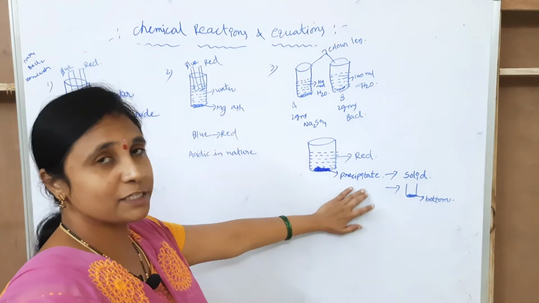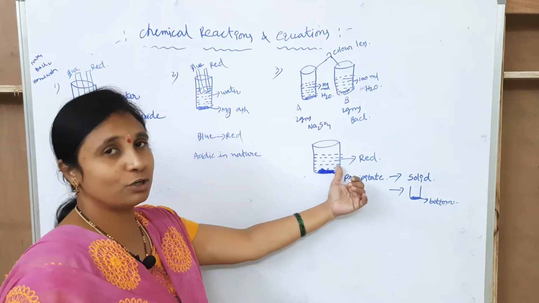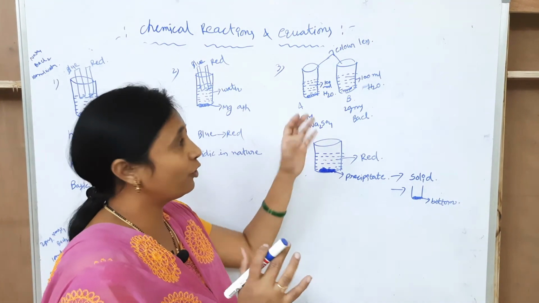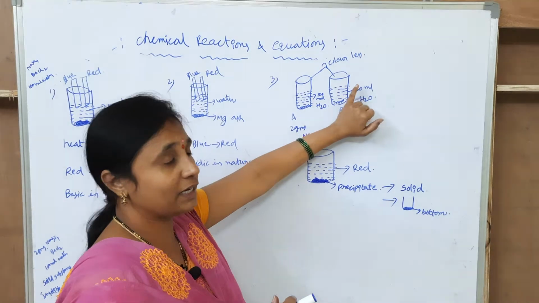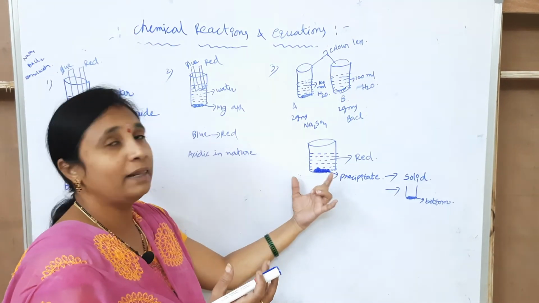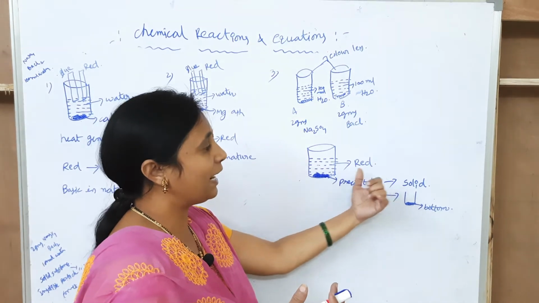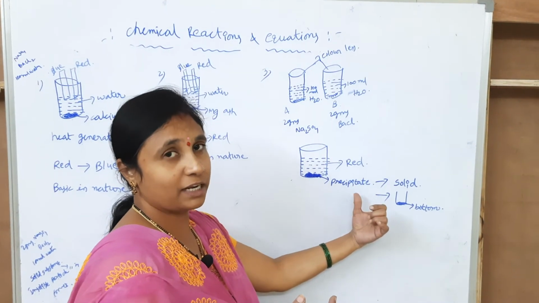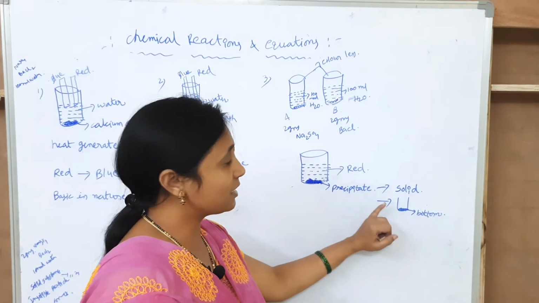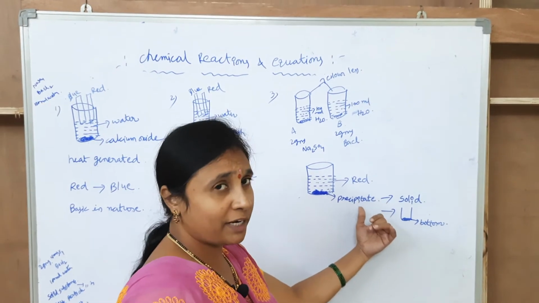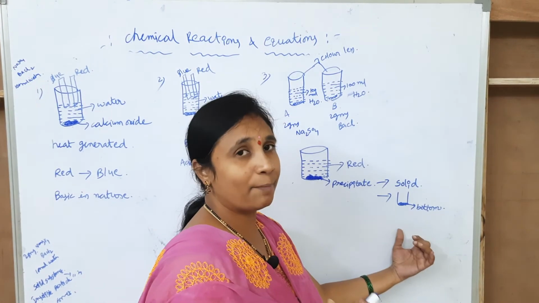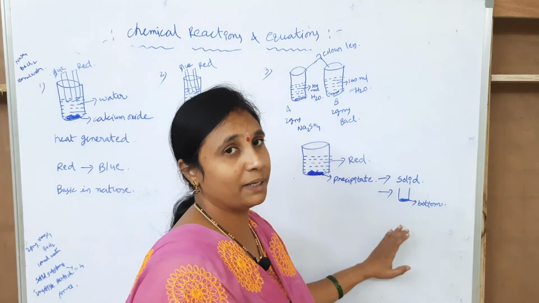This is about the precipitation. The color of the solution is red. Before mixing, these colors are colorless. Okay, when we are adding these 2 solutions into 1 beaker, the color is changed into red and the white precipitation is created. The insoluble particle substance is called the precipitate. The precipitate is always in the solid state. It always appears at the bottom of the glass or bottom of the beaker.